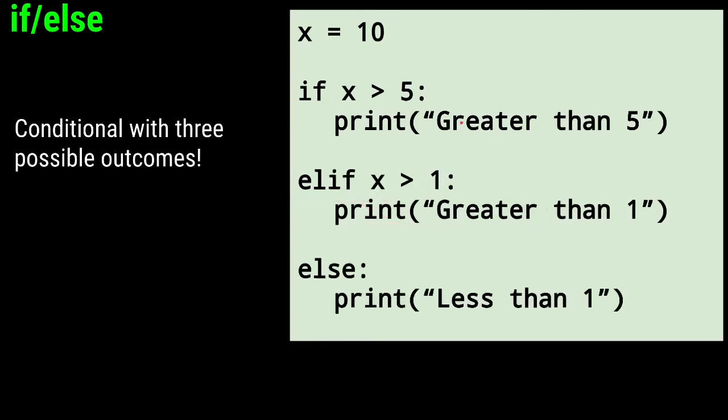And we'll find out that there's another way to have even more options, and this elif is a smushed together else if. So if x is greater than 5, print greater than 5, or else if x is greater than 1, print greater than 1. Otherwise, if nothing else happens, or else, print less than 1. Okay, so let's get started.